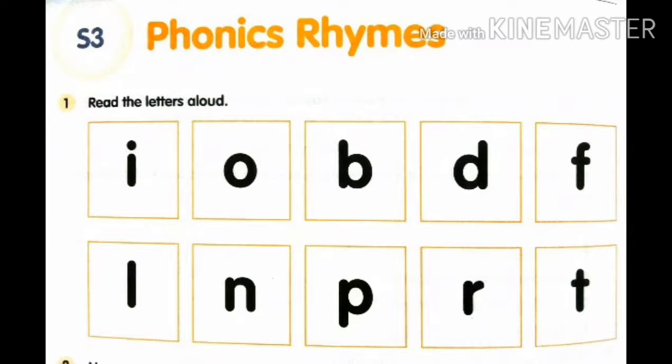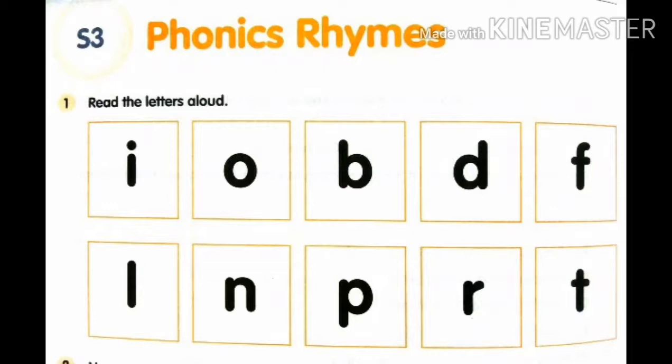I is pronounced as E, O. B is pronounced as ba, D, da, F, fa, L, la, N, na, P, pa, R, ra, T, ta.